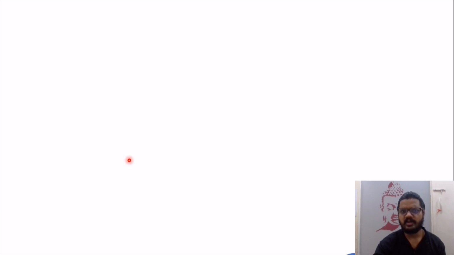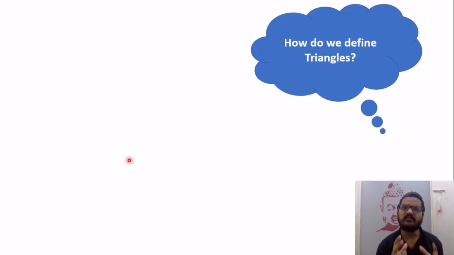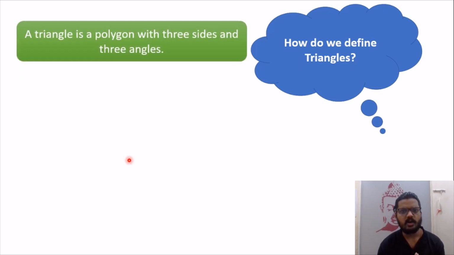When we talk about triangles, we first of all need to define what is a triangle. Now, whenever we think of a triangle, we know the shape, but what must that shape be made up of? We have already learned about lines and angles, so let's think in terms of lines and angles. So, students, the answer is a triangle is a polygon with three sides and three angles. That means you require three lines and three angles to make a triangle.